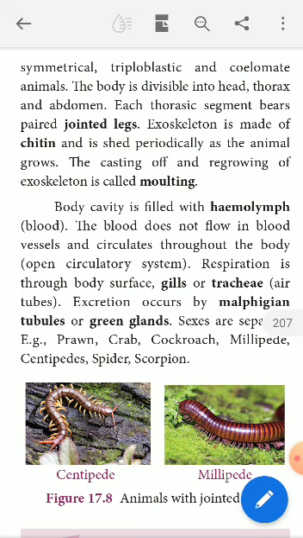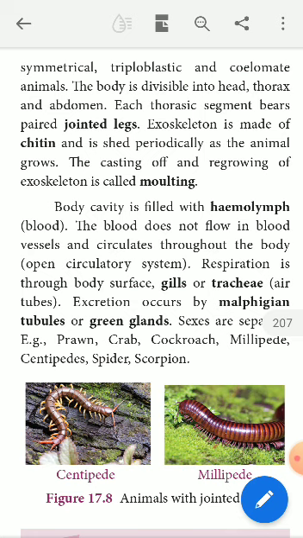Next, the body cavity is filled with hemolymph. Say you break the head or the body of a cockroach, you can see some colorless fluid coming out from the body. The colorless fluid is called hemolymph. The blood runs through blood vessels in the higher animals, but in the case of arthropods there are no blood vessels, so the blood runs all over the body through the body cavities. The blood is named hemolymph.